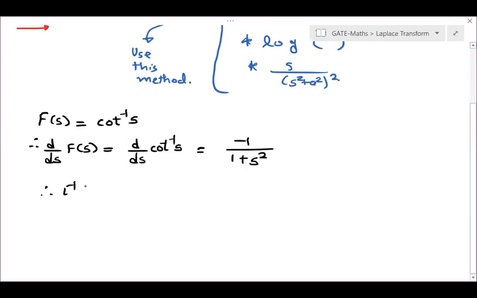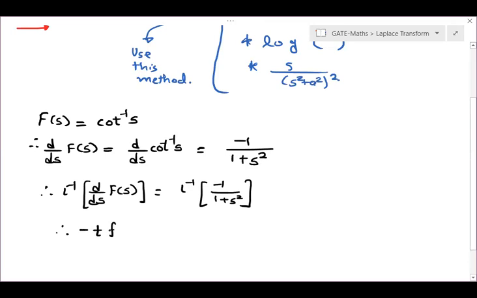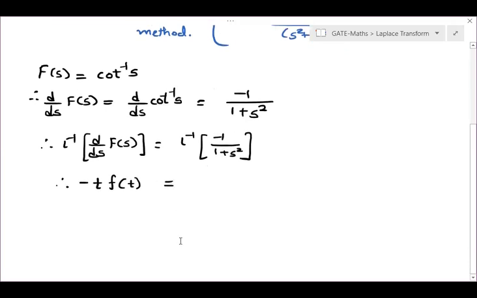Therefore, Laplace inverse of d by ds of F of s is equal to Laplace inverse of minus 1 upon 1 plus s square. Now, according to the property, it is minus t into f of t is equal to Laplace inverse of minus 1 upon 1 plus s square. So minus 1 we can take outside.